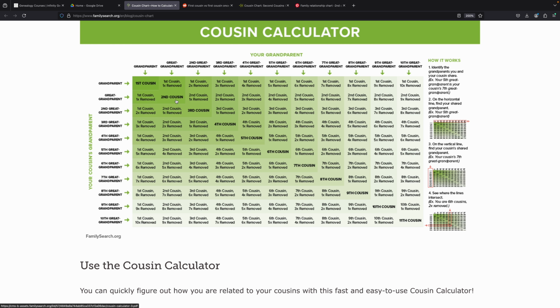Then let's go down where it says second cousin. That means we share great grandparents. So an example would be, okay, my dad has his first cousins, which will be my first cousin once removed, but their children are going to be my second cousin because no matter what, we still share a great grandparent.